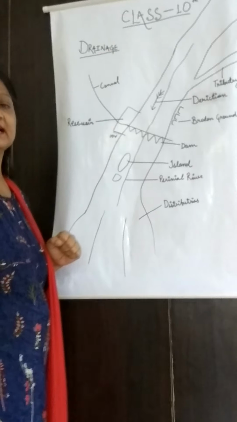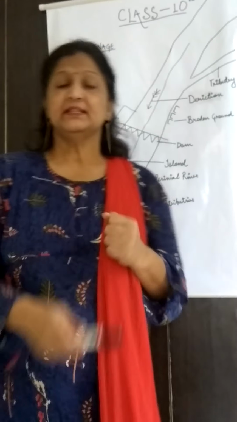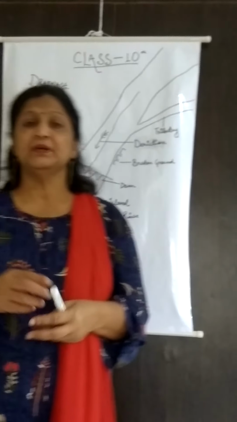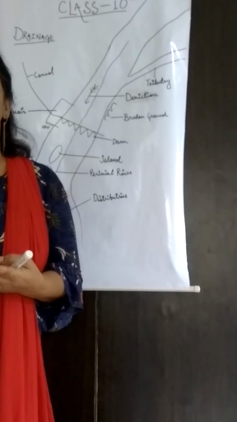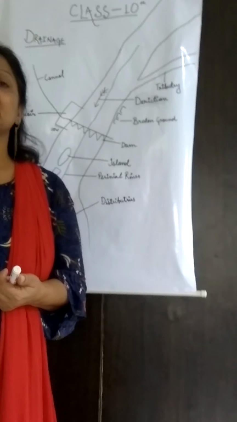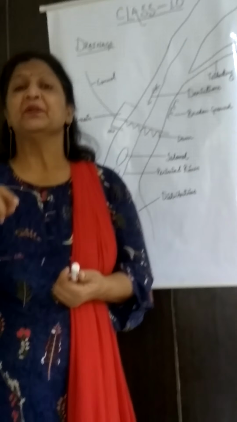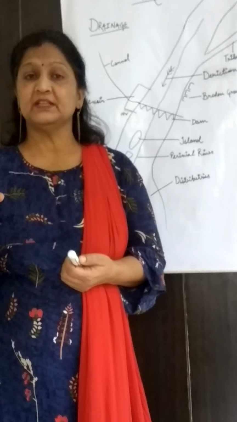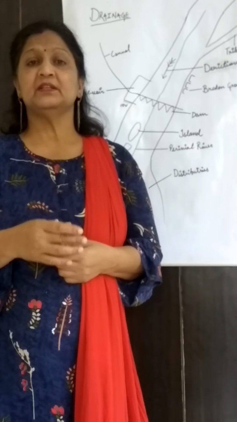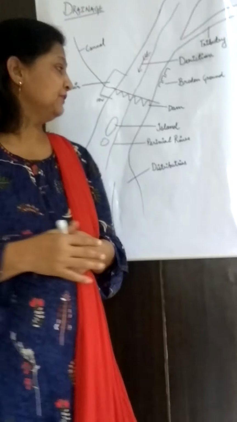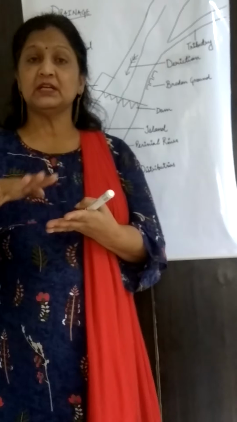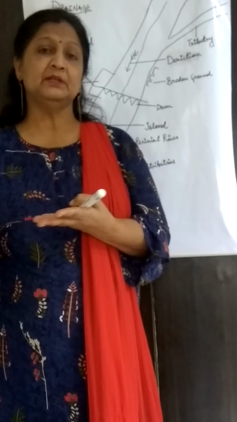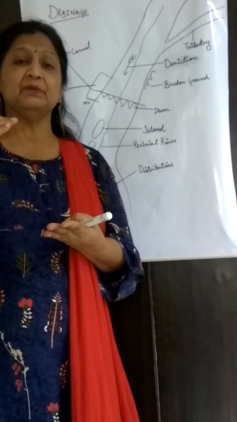What does this 10R mean? Generally the height of any place is measured with the help of ocean level. Whenever the height was measured, like the height of a mountain, the height of the Aravalli, the height of the Everest, it was always taken with reference to the ocean water, because the upper part of the ocean always has a flat level. So from there only the height is measured.